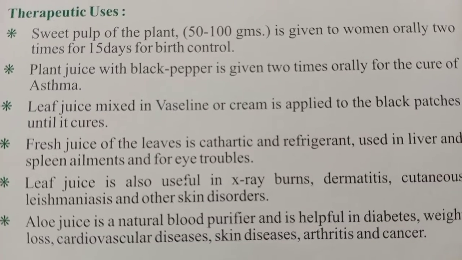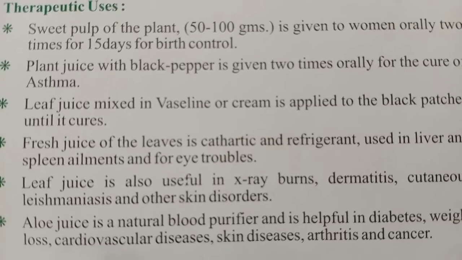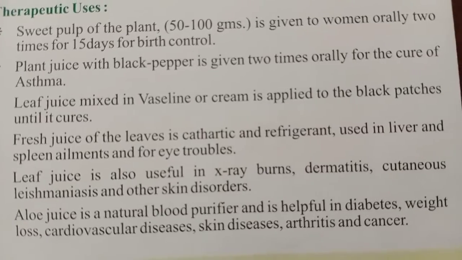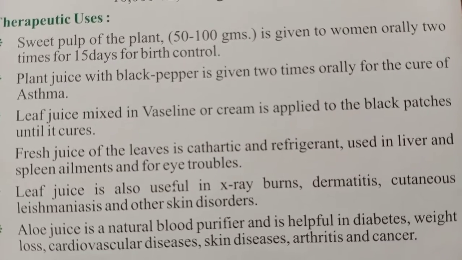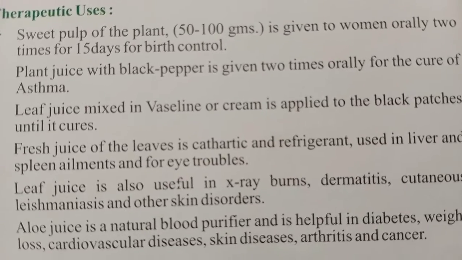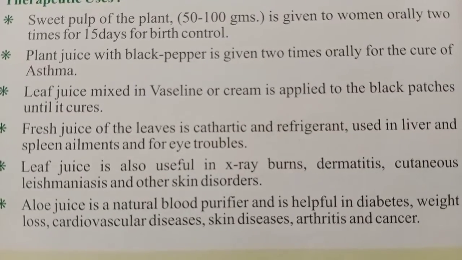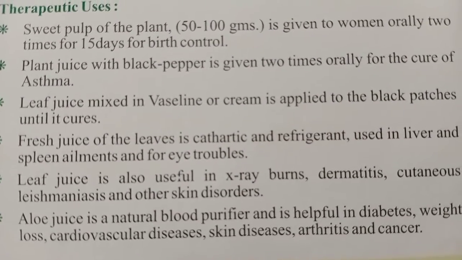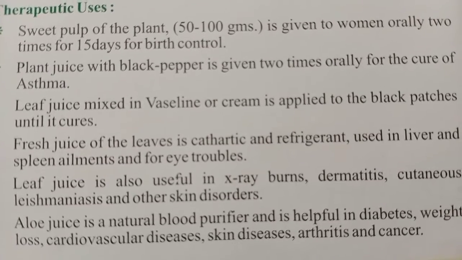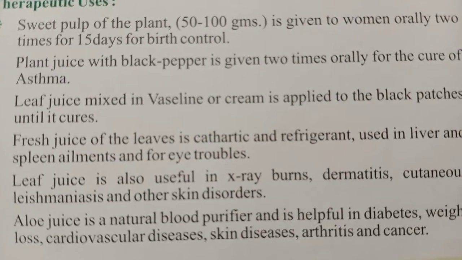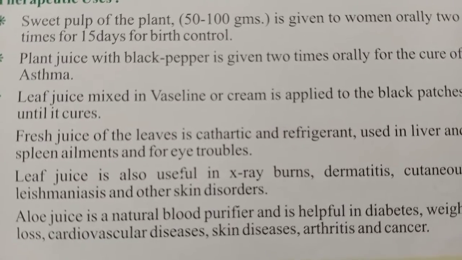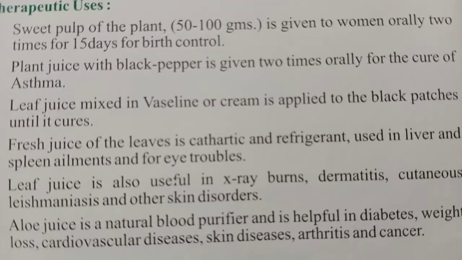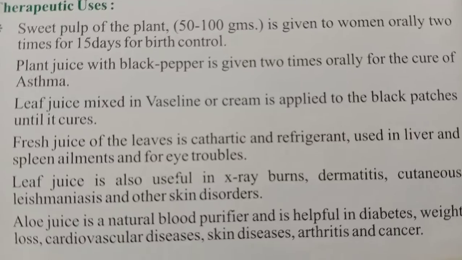Next, another important one: aloe juice is a natural blood purifier and helps with diabetes, weight loss, cardiovascular diseases, skin diseases, arthritis and cancer. The main use of aloe is as a blood purifier. When we take aloe juice, impurities are removed from the blood. Also when diabetes patients take the leaf juice, their increased sugar level will decrease.